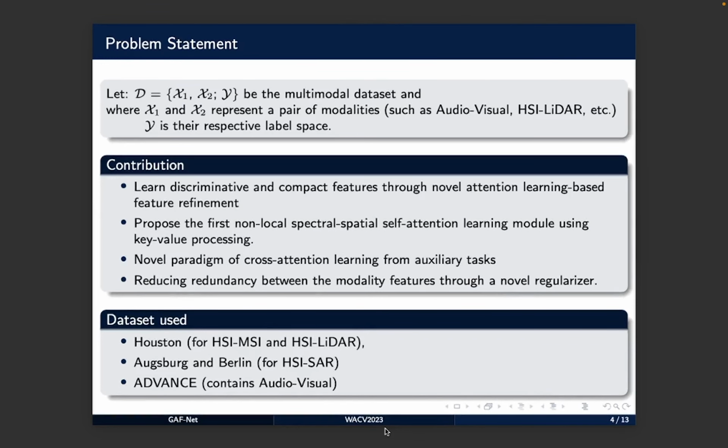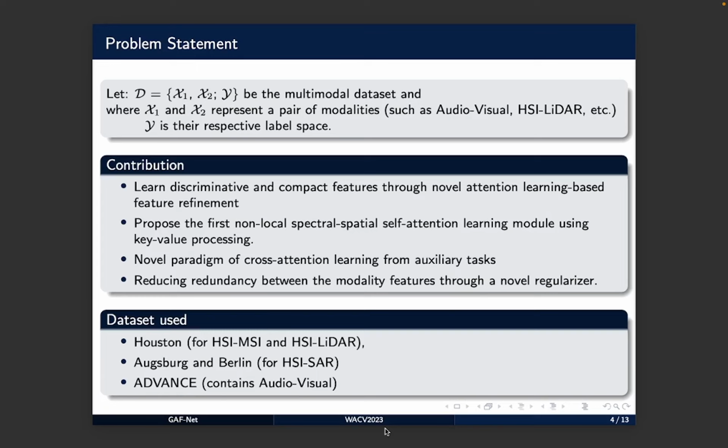Problem statement: as I said, a dataset can consist of multiple input modalities and respective labels. Our contribution lies in learning discriminative and compact features through attention learning. We propose non-local spectral and spatial self-attention learning through key value processing that is motivated by transformers. Third, we focus on learning the cross-attention mask from the auxiliary task. And finally, we reduce the redundancy between the modality-specific features learned from the self-attention mask through a novel regularizer.